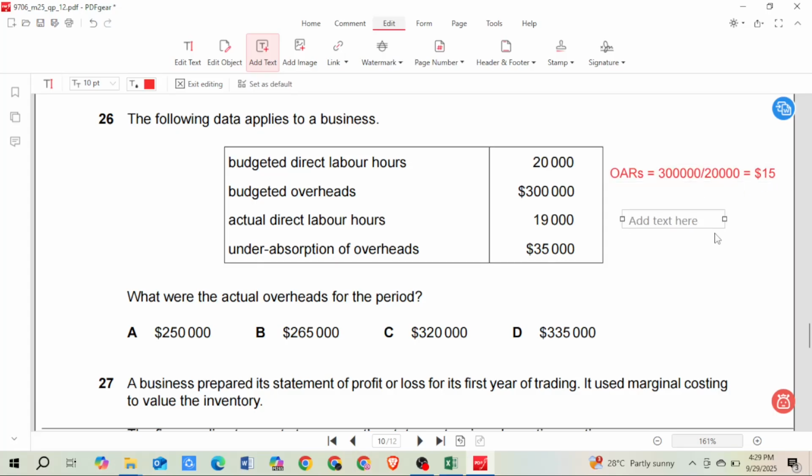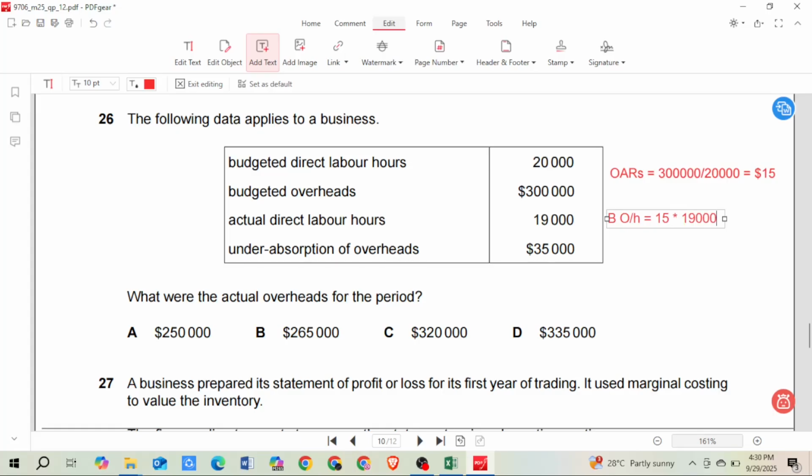Okay. Now here is the fact. So the question is, what is the actual overhead? So let's first calculate what is the budgeted overhead that we have. At this rate, we are planning to pay $15 for each labor hour used.